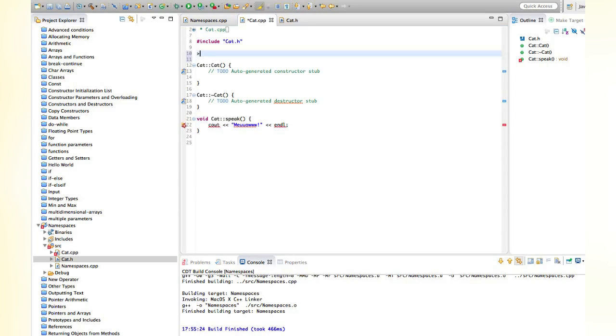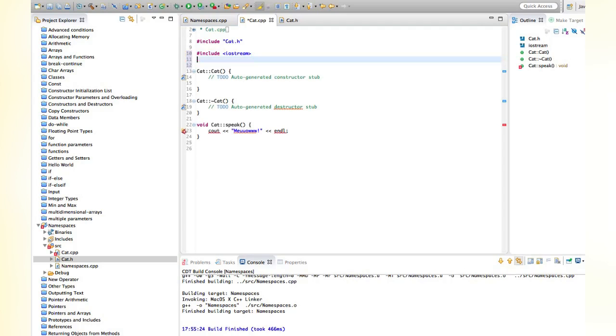Let's include the header, include iostream. And we've already seen examples of using a namespace, because after including iostream, I think in most modern C++ implementations, you now have to type using namespace std. Namespaces were quite a late addition to C++, so it's possible you could have a compiler that doesn't require this. But in all the C++ compilers I've seen in the past few years, you now have to do this after including iostream. So that should work.